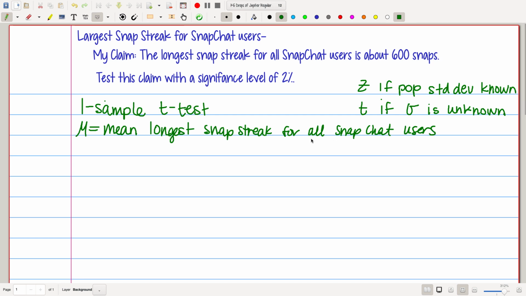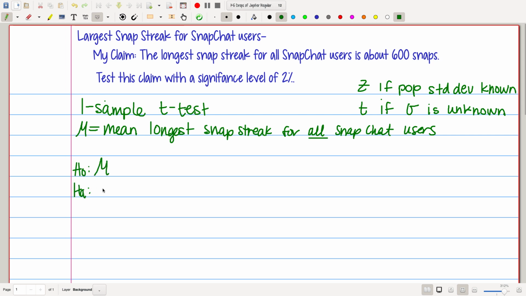Okay, keyword is all. You have got to make sure you're not skipping any steps, leaving out any keywords. Don't get lazy. Okay, all right, now we've got to write our null and our alternative hypothesis.